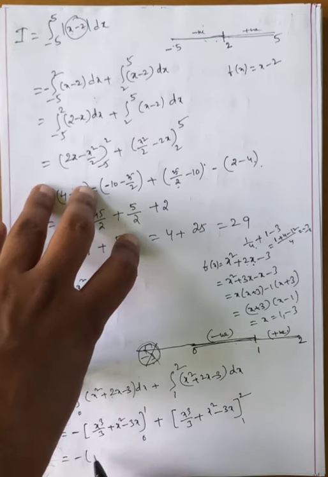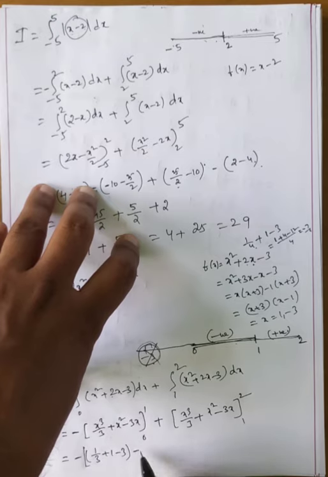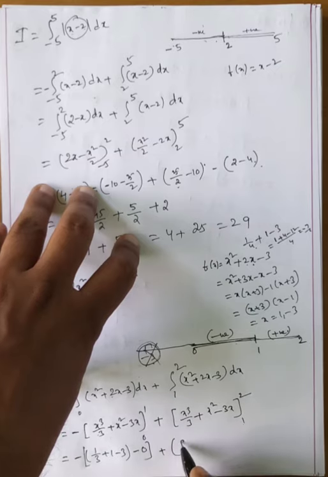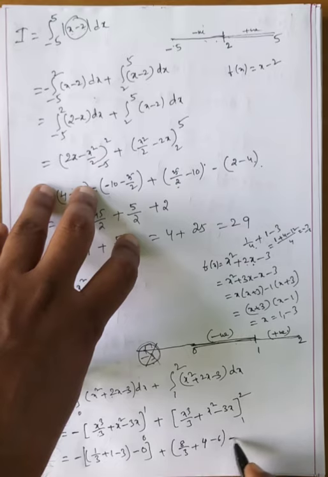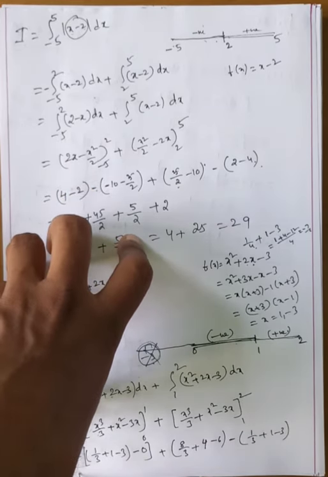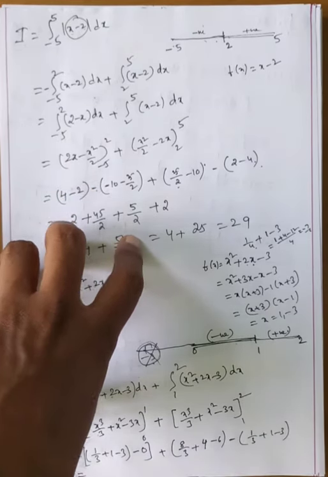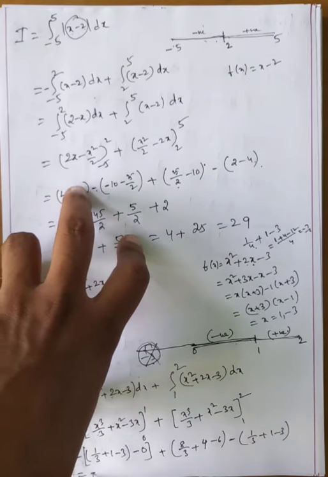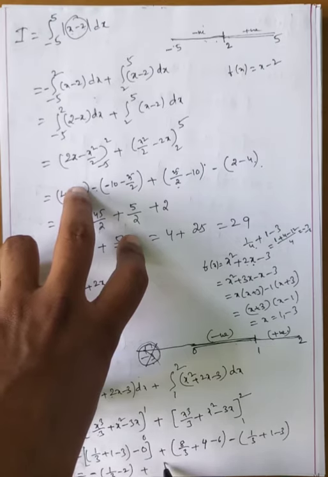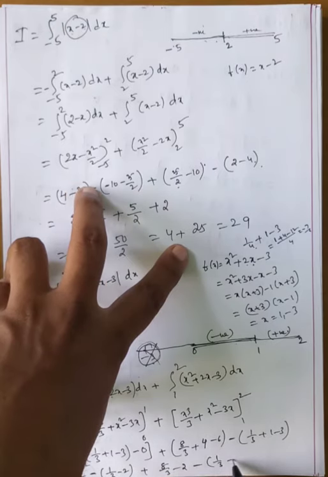Upper limit is 1 means 1 by 3 plus 1 minus 3, this is the upper limit, minus the lower limit, here 0, 0, 0, 0. Plus here 2: 2 cube is 8 by 3 plus 2 square is 4, minus 6, upper limit minus lower limit 1 by 3 plus 1 minus 3. That is equal to plus 1 minus 3 means minus 2, minus of 1 by 3 minus 2, plus 8 by 3 minus 2, minus of 1 by 3 minus 2.